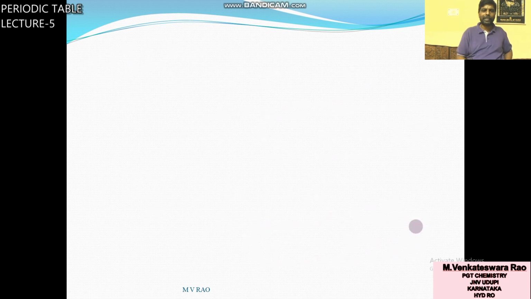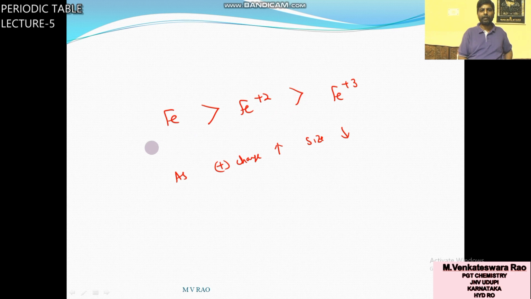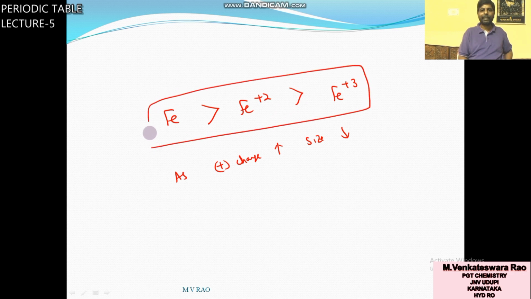And one more question: Fe, Fe plus 2, Fe plus 3. Which one is smaller among these three? As positive charge increases, that is for a cation, size decreases. So Fe is greater than Fe2 plus, which is greater than Fe3 plus.